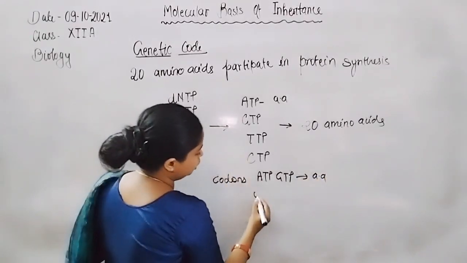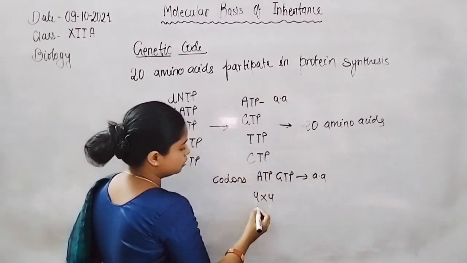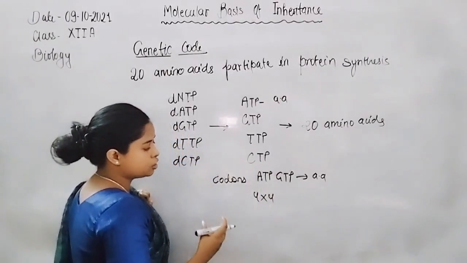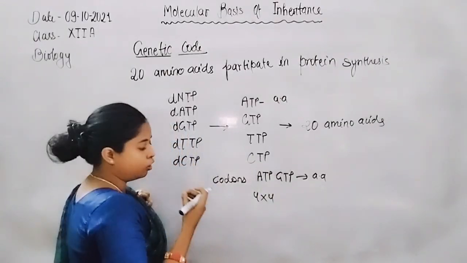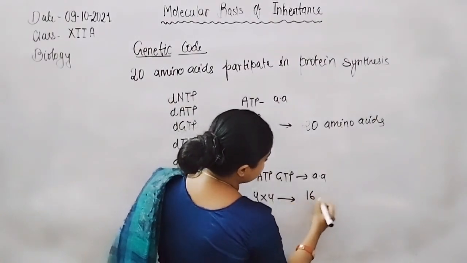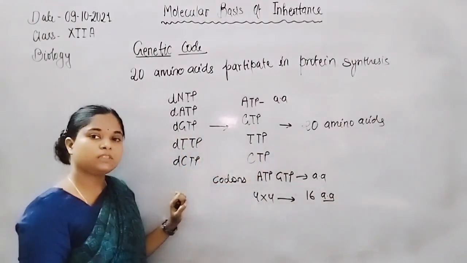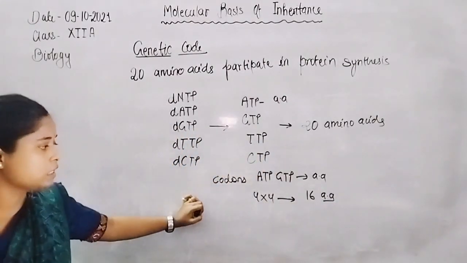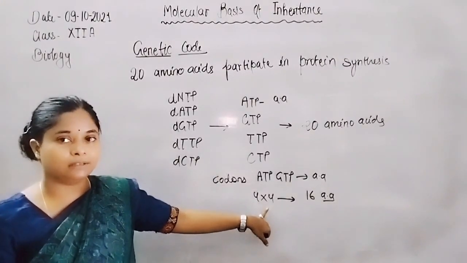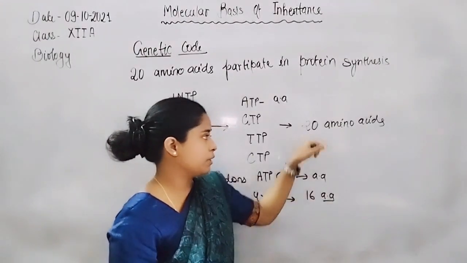So 4 into 4 forms a combination of 2 nucleotides, so there should be only 16 amino acids coded by the doublet, but that is less than the 20 amino acids.